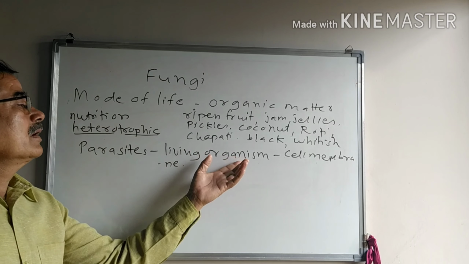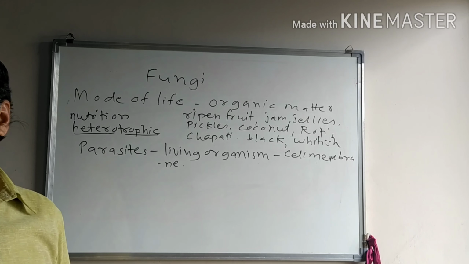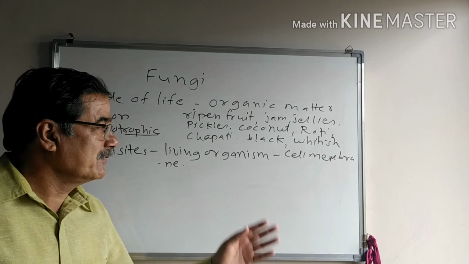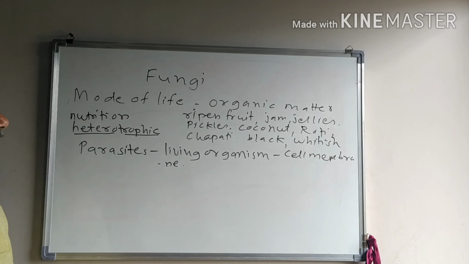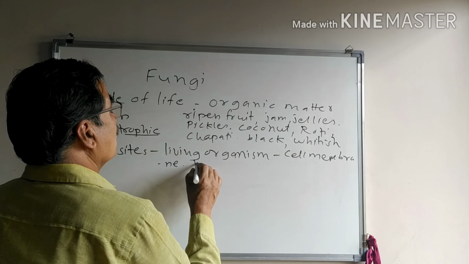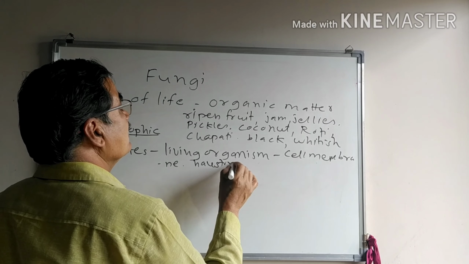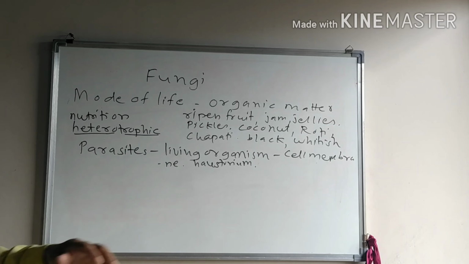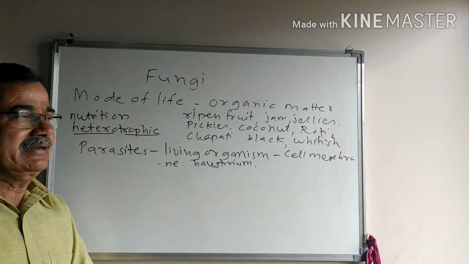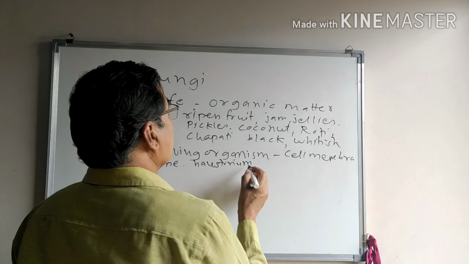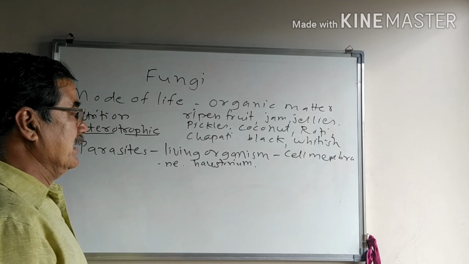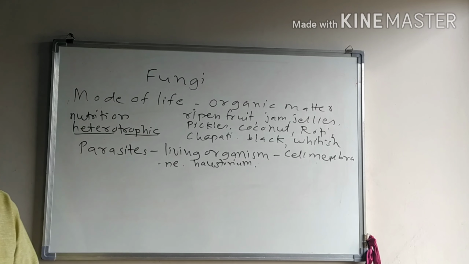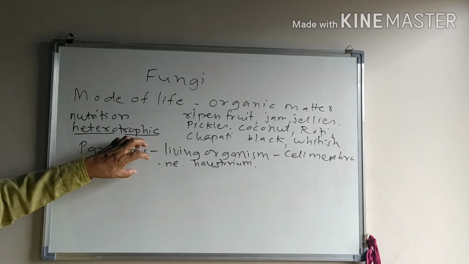With these organisms, the food material is already prepared. They suck this prepared food material by penetrating the haustorium into the body. Haustorium means root-like structures that penetrate into the body and directly suck the prepared food material. Therefore, they grow on living organisms and are known as parasitic.